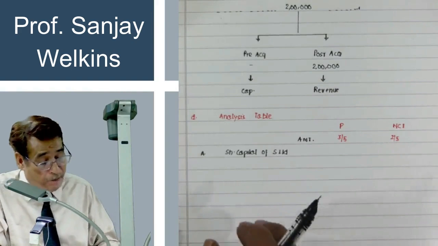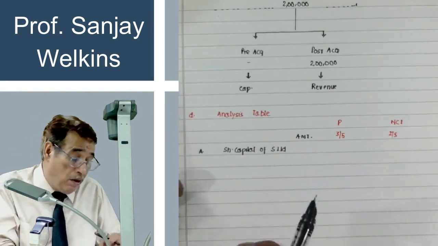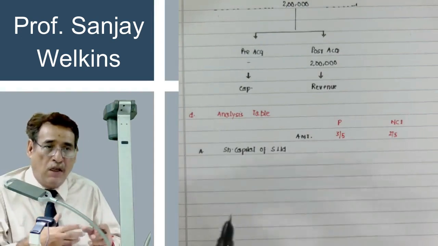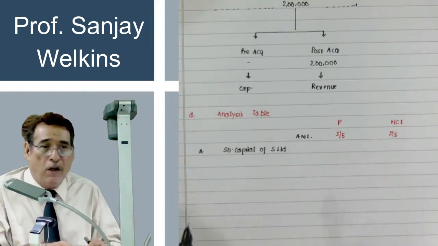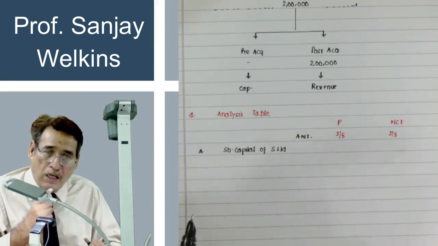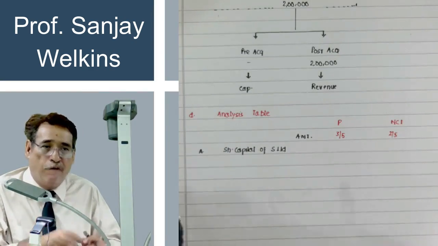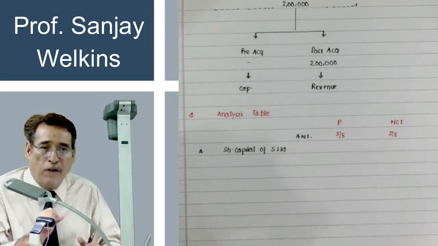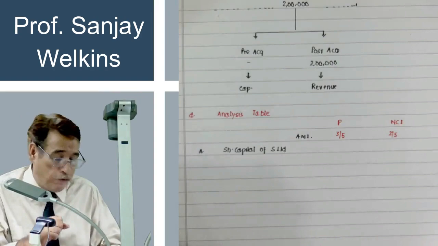Actually, why I'm interested in preparing analysis table, we will see later on that because of some or other reason, we are interested in finding out the equity of S on the date of acquisition. We means parent. Parent is interested in finding out equity. Equity means share capital plus other equity. Equity of subsidiary company on the date of acquisition.